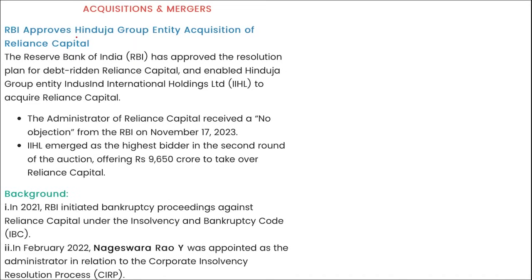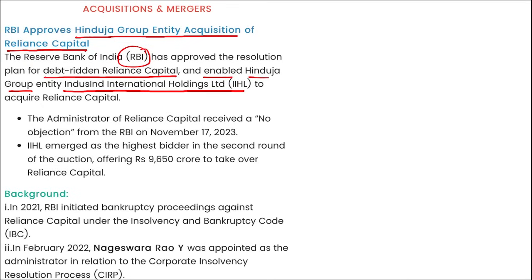RBI has approved the Hinduja Group entity's acquisition of Reliance Capital. I repeat, RBI has approved the resolution for the debt-ridden Reliance Capital and enabled the Hinduja Group entity IndusInd International Holding Limited to acquire Reliance Capital. The administrator of Reliance Capital received a no objection from RBI on 17th of November, and IIHL emerged as the highest bidder in the second round of the auction, offering 9,650 crore rupees to take over Reliance Capital.